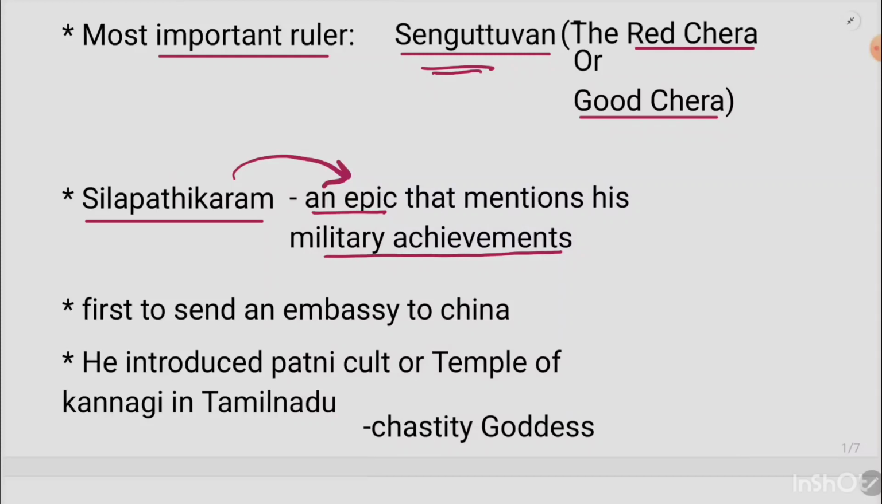Now, this Sengutuvan is also important because he is supposed to have sent the first embassy to China. He is the first one to send an embassy to China, and he also introduced this Pattini cult in the temples of Tamil Nadu. This Pattini cult is actually the temple of Kanagi. And who is Kanagi? Kanagi is the chastity goddess. So Sengutuvan is supposed to have introduced this Pattini cult, or temple of Kanagi, in Tamil Nadu.